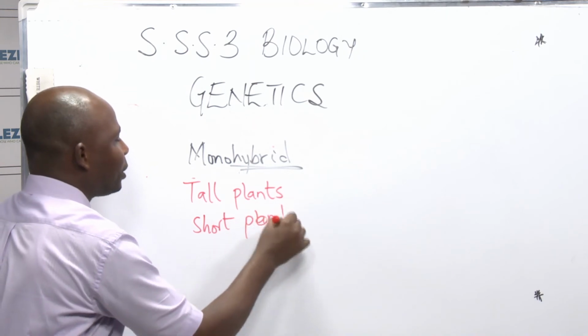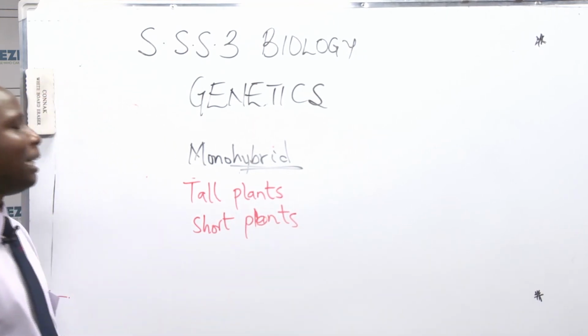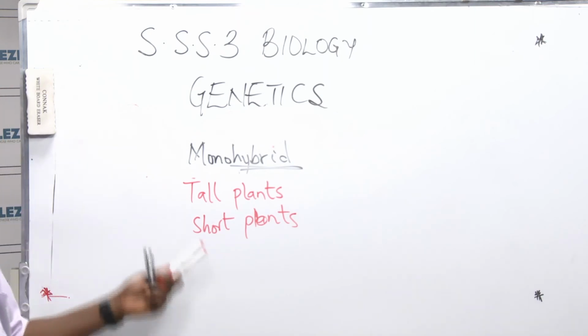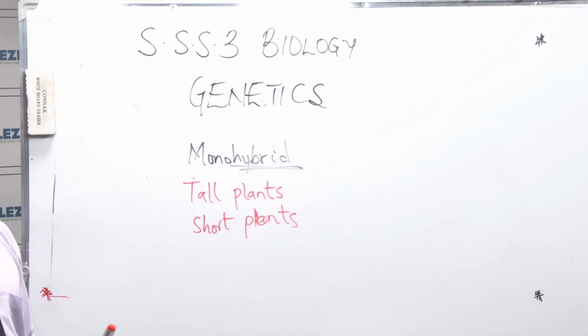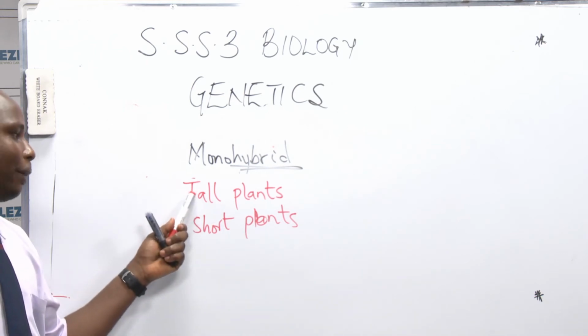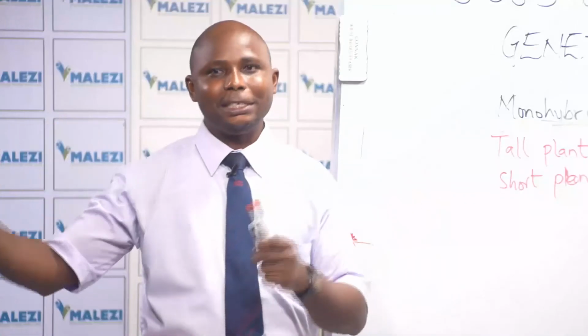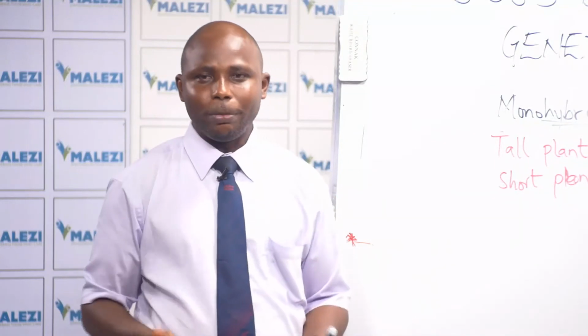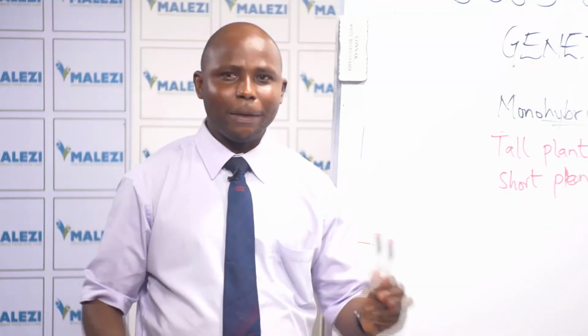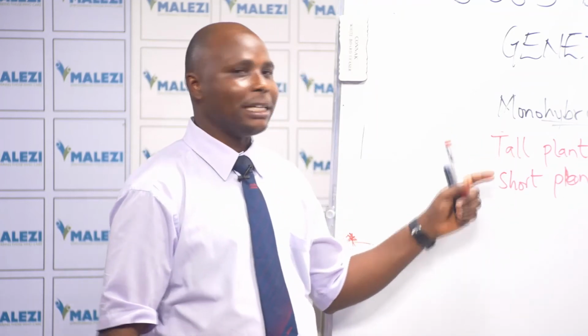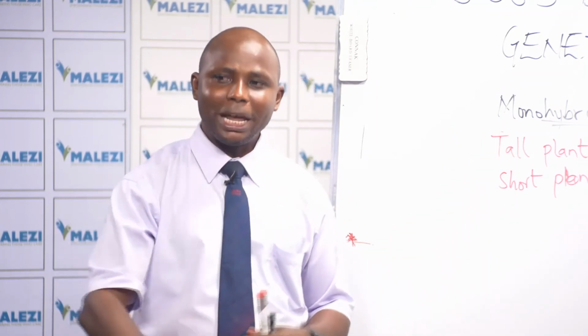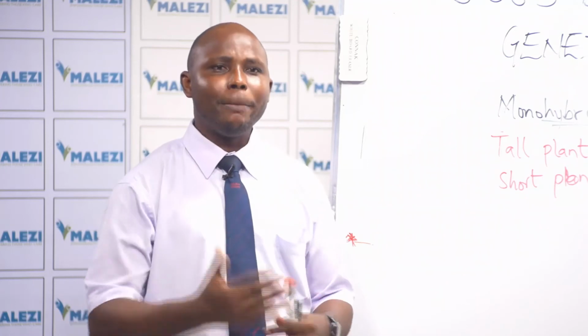Now, the question is, how did he know that they are pure breed of tall or short? Once he collected the seed of tall plants of garden pea, he separated it in a controlled environment whereby there would not be natural pollination. And he was planting that tall plant. Once they produce seed, he would replant it year in, year out for many years.